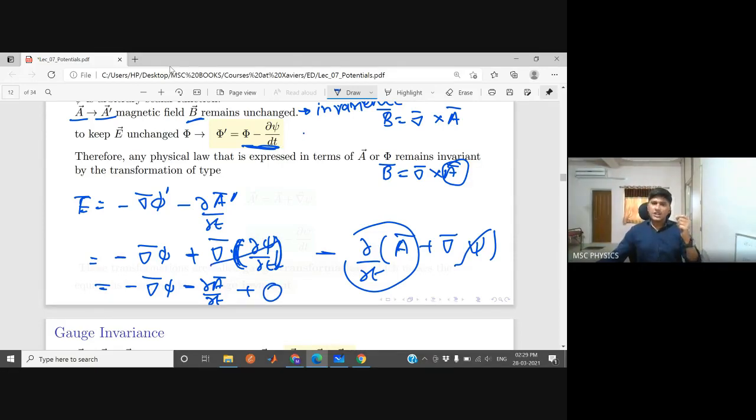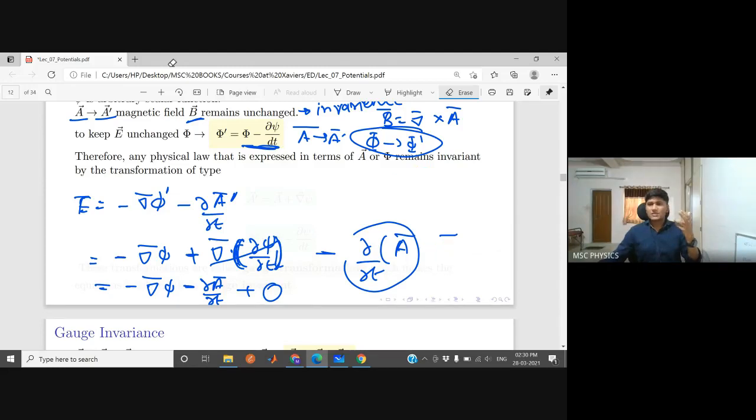So if you change A to A prime and phi to phi prime, eventually our answer is invariant of electric field and magnetic field. So values of electric field and magnetic field are invariant under these transformations. We call them transformation. Transformation is a simple Hindi word, parivartan. Okay, so under these transformations, we are transforming phi to phi minus del psi by del t.